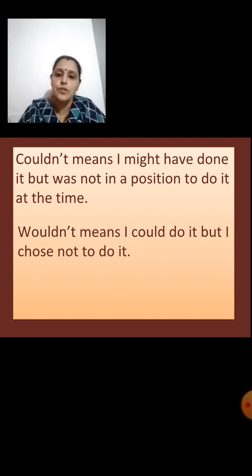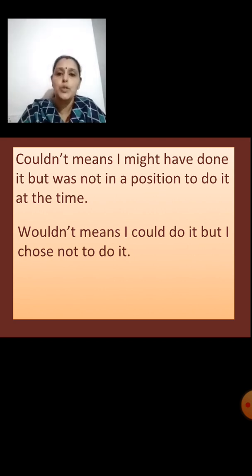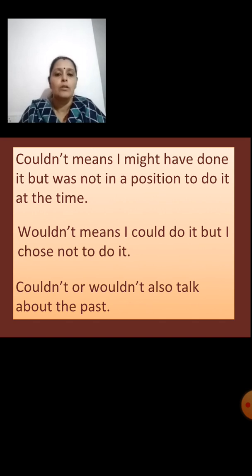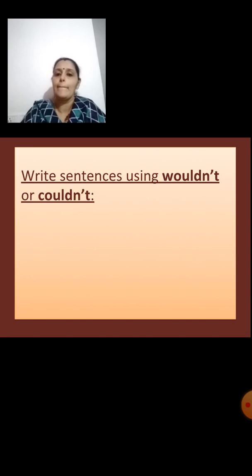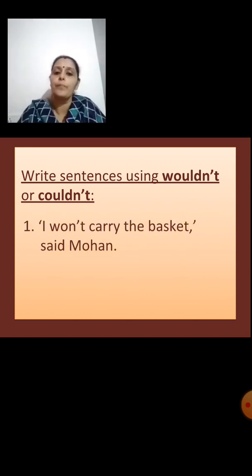So, understood children? Couldn't is used when you want to help, but you're not in a position to help. And wouldn't is used when you can help, but you choose not to help. Both couldn't and wouldn't are used when we talk about the past. Now let us see how we use them in sentences. Write sentences using wouldn't or couldn't.